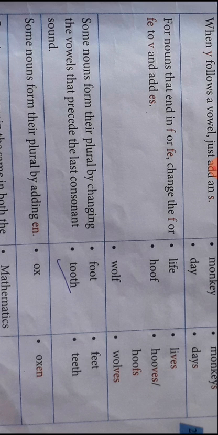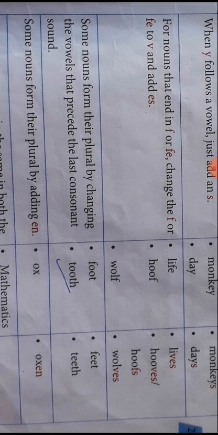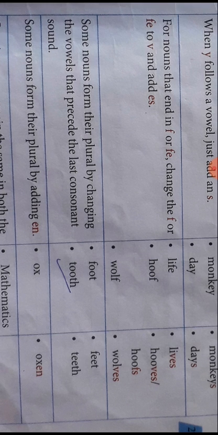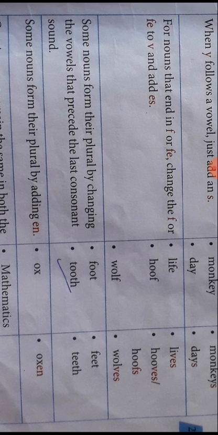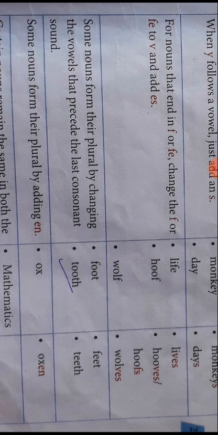L-I, then F-E will be V-E-S. H-O-O-F, so only F you will change. H-O-O-V-E-S, or H-O-O-F-S. Twice the plural can become H-O-O-V-E-S or H-O-O-F-S. Wolf, F is there, so W-O-L-V-E-S, the plural form.